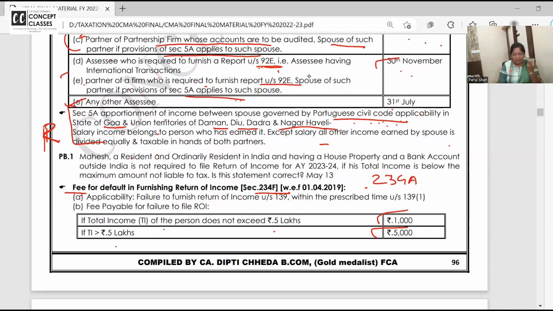Now, in fact, for all the belated and revised returns, which I'm going to discuss in the next half an hour, the return due date is December. So if your financial year is 22-23, closing on March 23, till December 23 you can file a belated return and revised return. Nothing after that. Earlier, it was till the end of the assessment year, March 24. Clear? Chalo, let us take up this question.